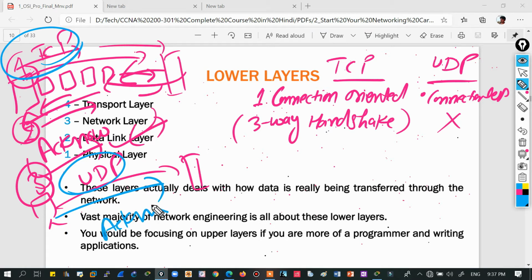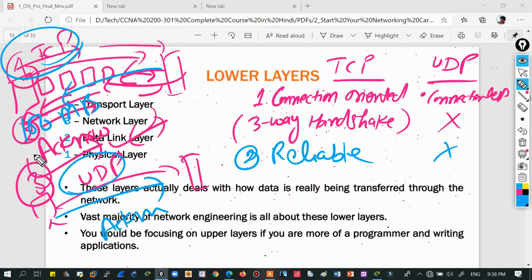One more thing: TCP is reliable and UDP is not reliable. Why? When the server is sending data to the client, say out of 100 MB it received 80 MB and 20 MB is lost, the client will send a negative acknowledgement, saying I didn't receive 20 MB, send it again.